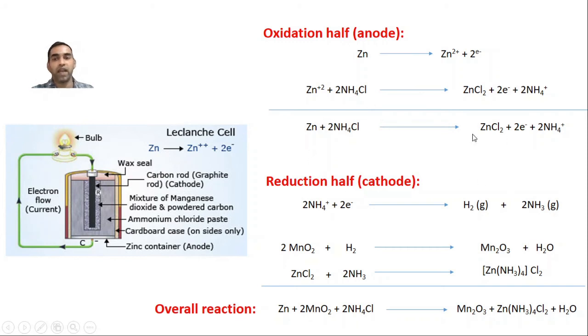Correct? The overall reaction comes to a halt when zinc and MnO2 totally get consumed. But without operating also, this may get over. That's called rusting. Even if you don't use it, after a certain period of time it won't be able to function. The dry cell might stop functioning.